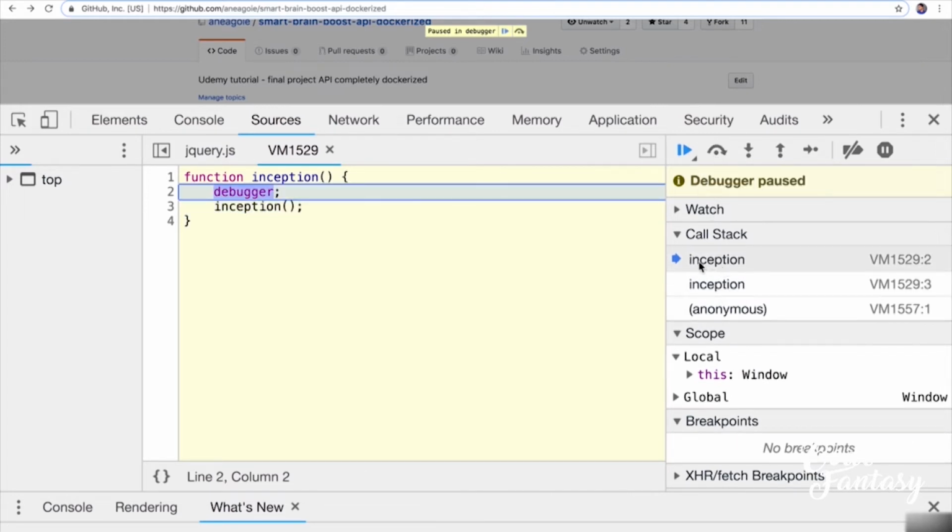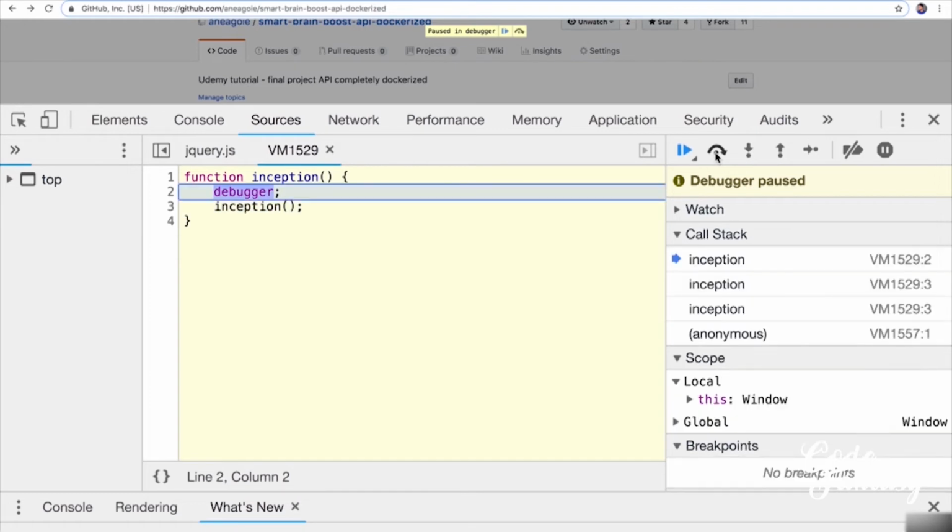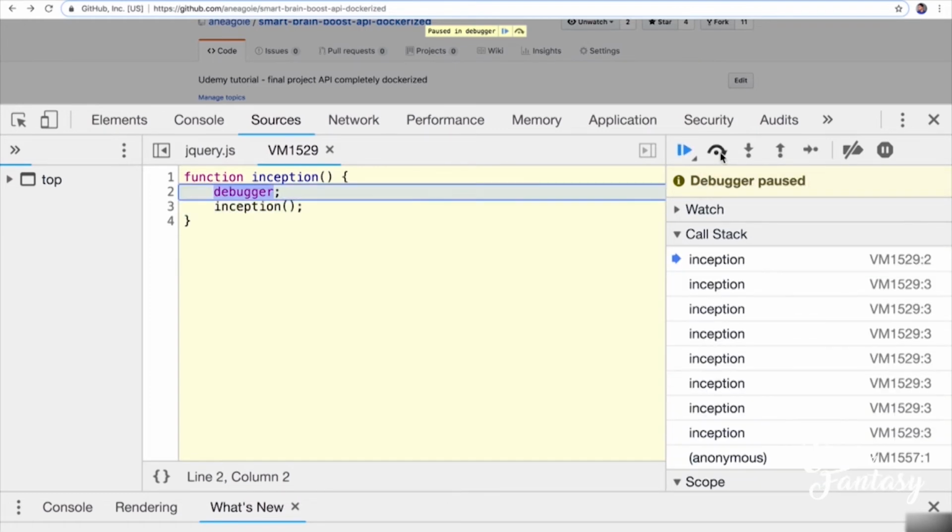Did you see that? I just added another function on the call stack. And as we know about stack data structure, we're just adding the function call on top of the older one. And if I step over here and go again, that's a third function call. And if I keep going, you'll see that I'm just adding more and more things to the stack.